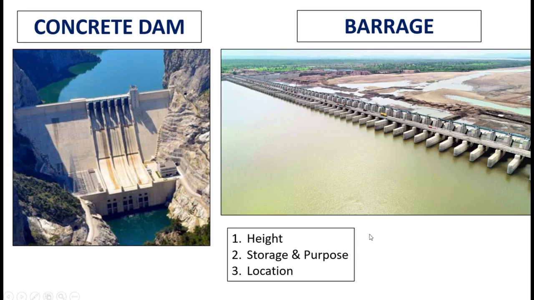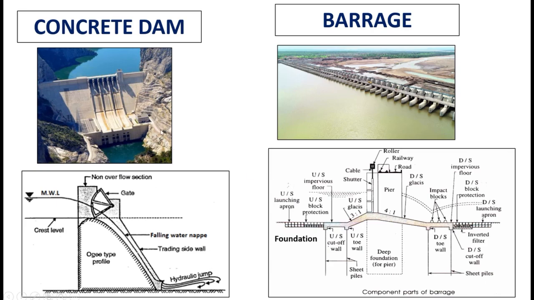Location-wise also we can plan for a dam or barrage. In the hilly areas, as barrages' height is limited, barrages in hilly regions will just act as diversion structures. If we need more storage, dams will be better option in hilly areas. In plains, as the height of dam increases, submergence will be a big issue, so barrages will be a good option.